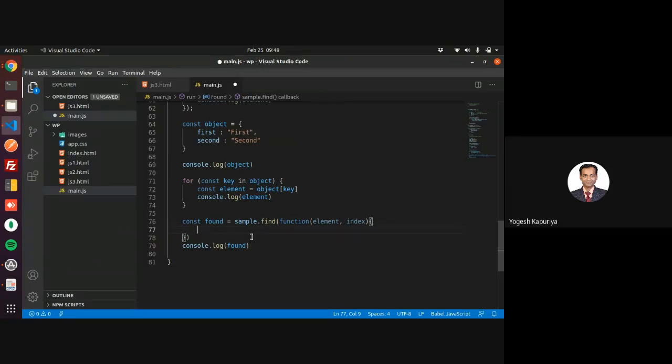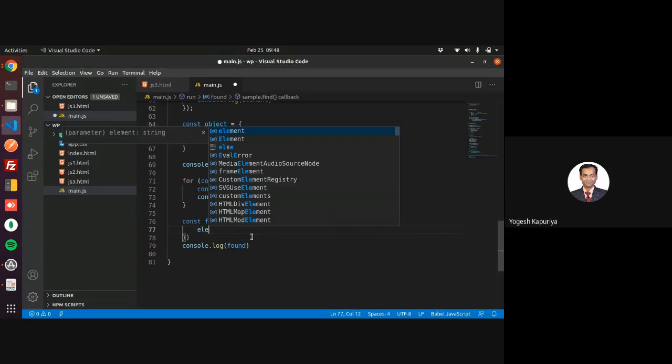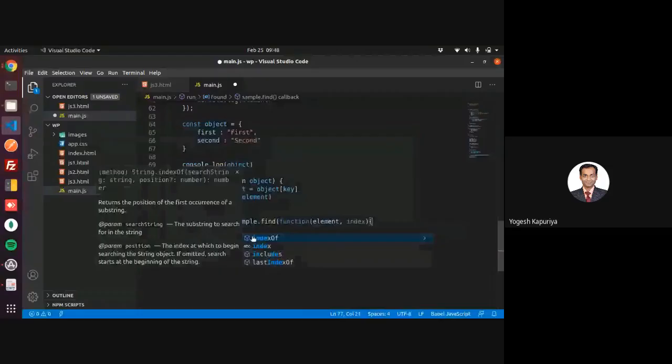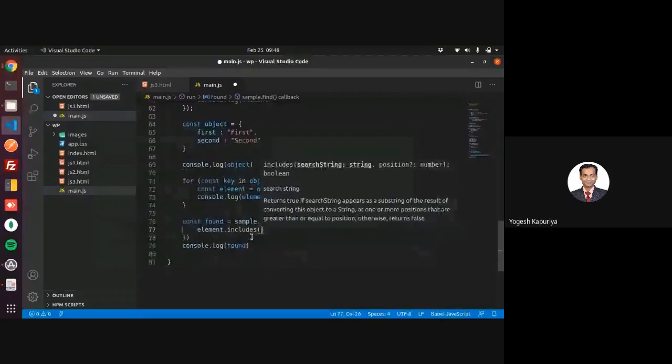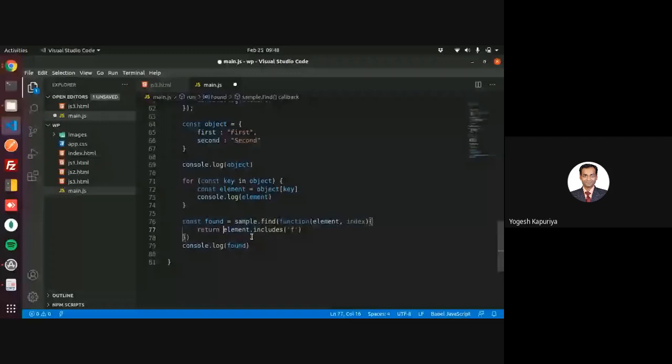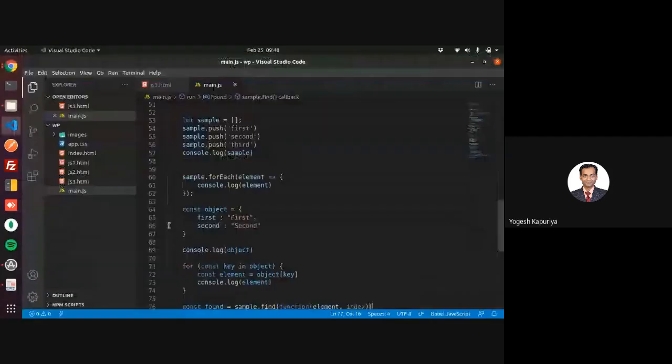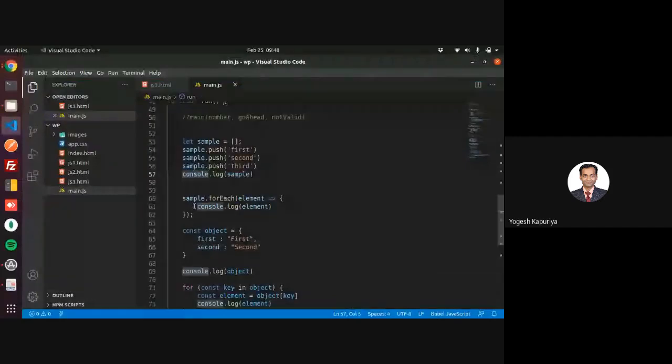For example, let's say element includes f, return. Right. Let me put this. So this was my array.